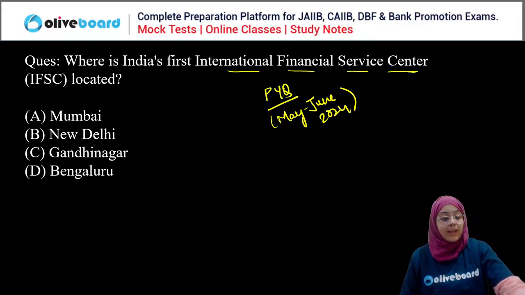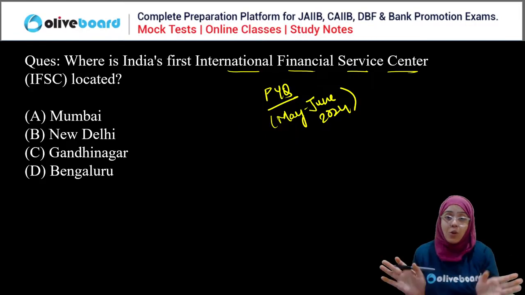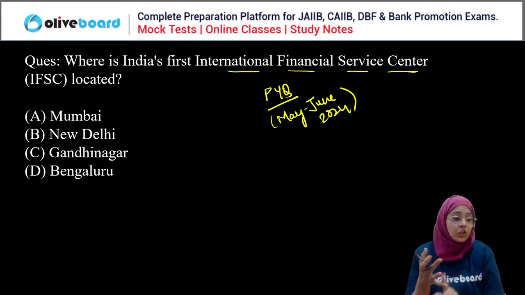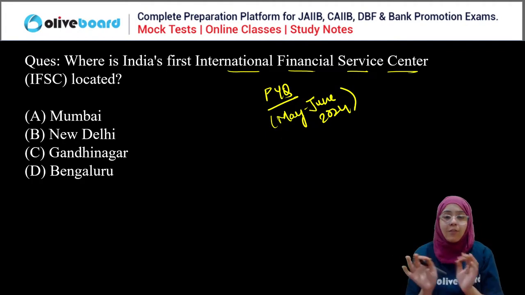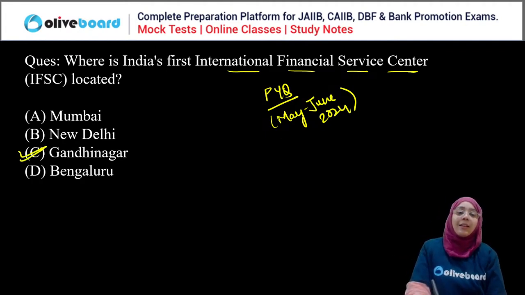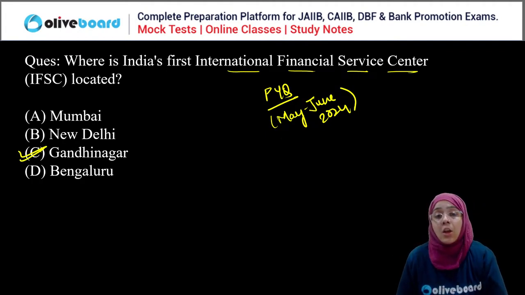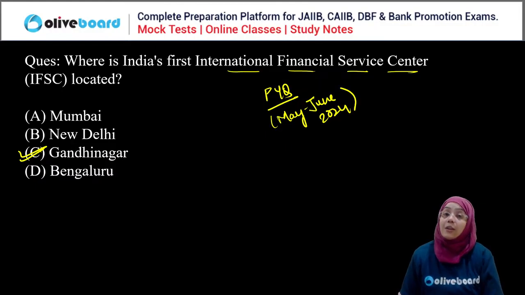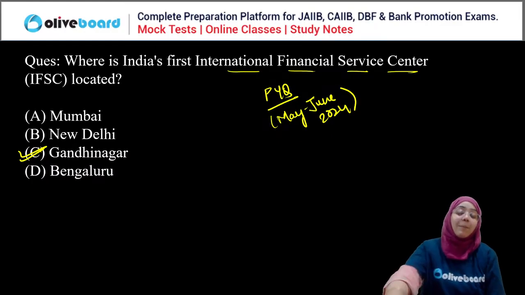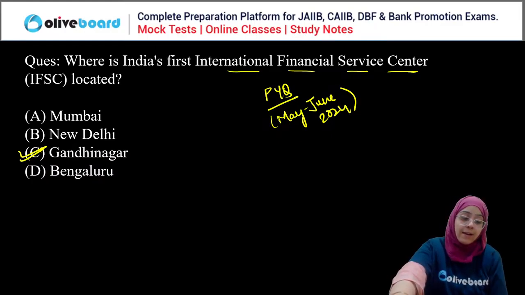Okay, so now you are all saying Mumbai. Every one of you is wrong. Well, Krishna, Kavita, Lakshmi, Vivek, Mohan, Gopal, Naveen, everyone. Only Hema is correct here. It is Gandhinagar, Gujarat, right? India's first international financial service center is actually located in Gandhinagar, Gujarat. So this was a PYQ. Okay, done. C is the correct answer, everyone.